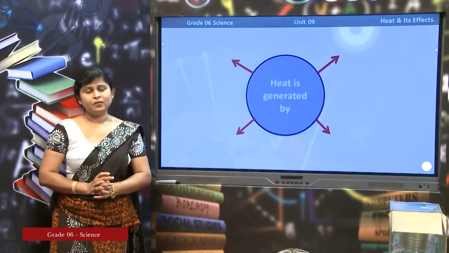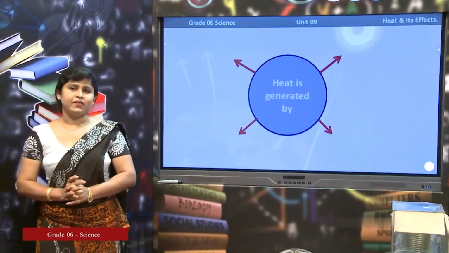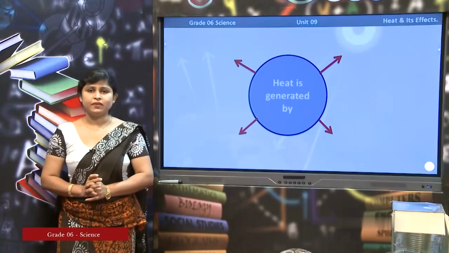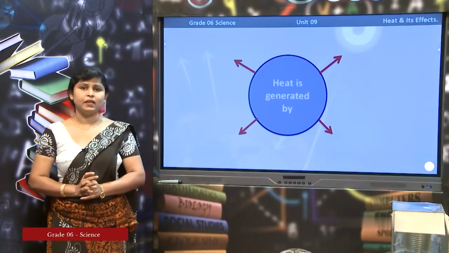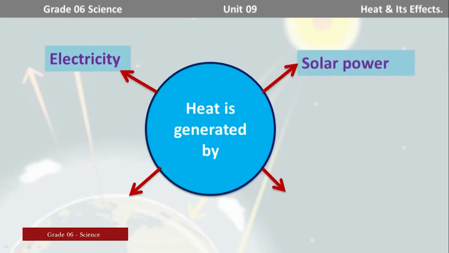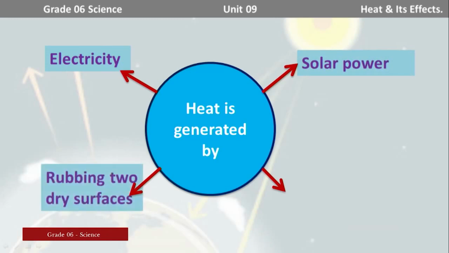Right. Now, we should know the methods of generating heat. There are different methods that can be used to generate heat. Let us see them one by one. Heat is generated by electricity. Then it is generated by solar power. Another method of producing heat is rubbing two dry surfaces together.